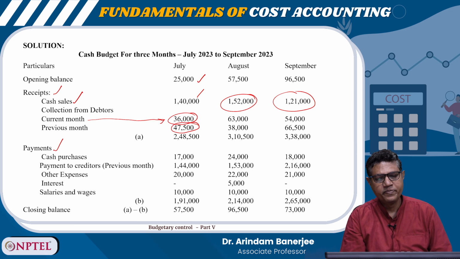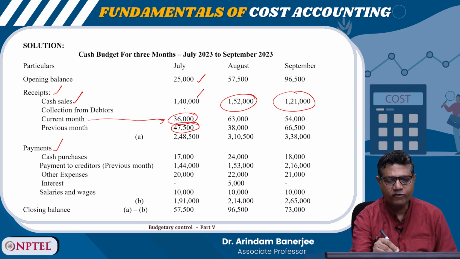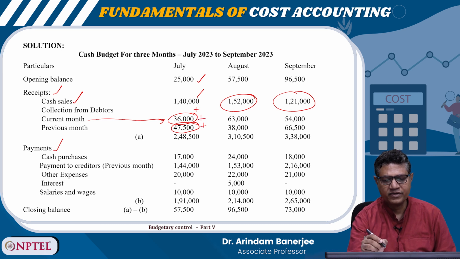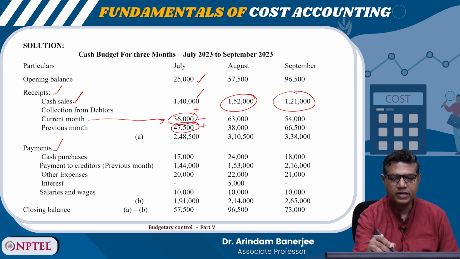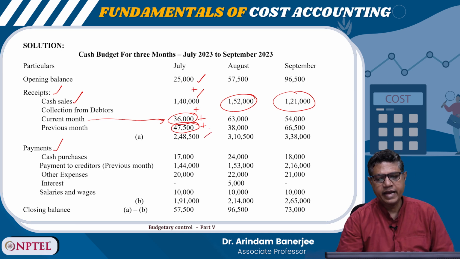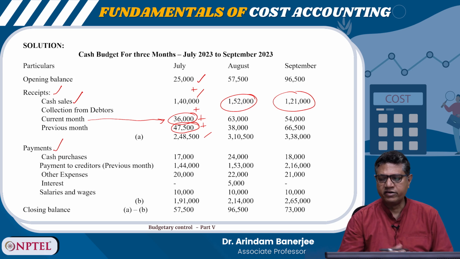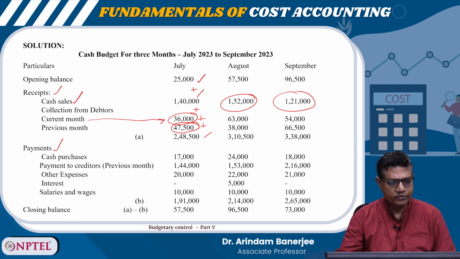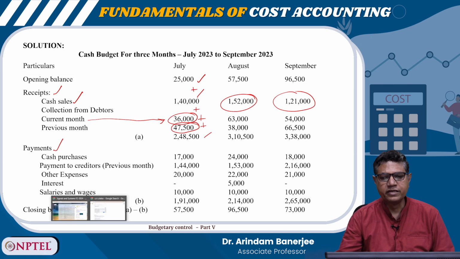47,500. Now, if I add 1,40,000 plus 36,000 plus 47,500 plus the opening balance, I am getting 2,48,500. We can see it here. So we can check the calculation here.